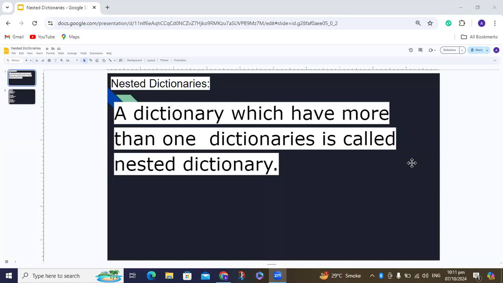As we were discussing Python dictionaries, today we will discuss nested dictionaries. As the name indicates, a nested dictionary is supposed to be a network of dictionaries. A nested dictionary which has more than one dictionary inside it is called a nested dictionary. So let's see an example of this.